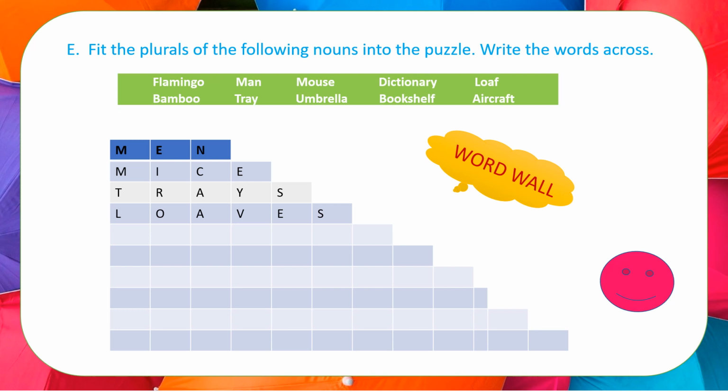Yes, trays. It is of 5 letters. Next one. Here it is of 6 letters. So for loaf, the plural of loaf will come here. Loaves. Isn't it interesting? Yes, so you'll have fun while doing this puzzle. So do it yourself.